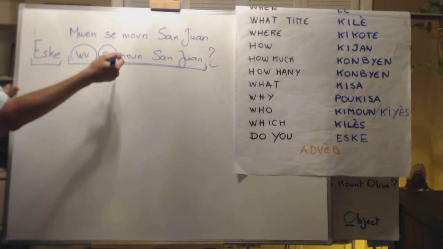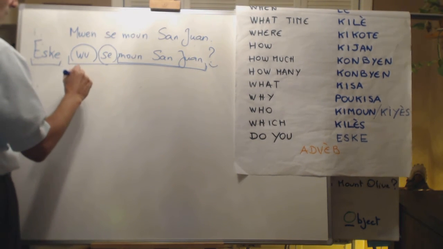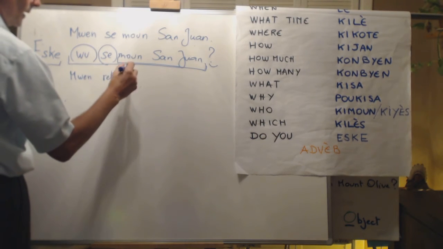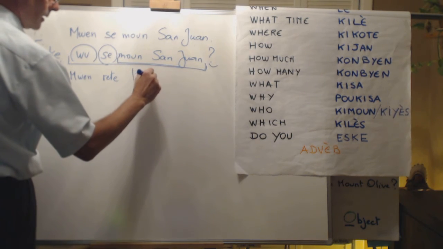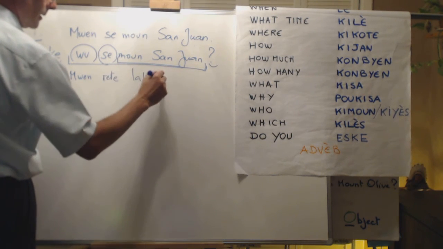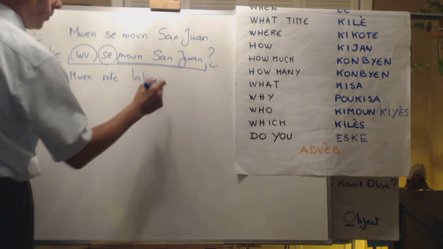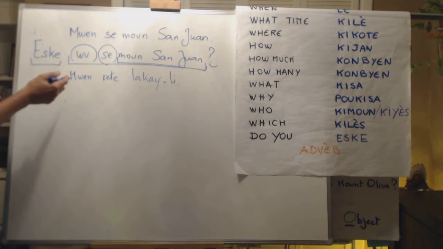Do you live in San Juan? Eske ou c'est moun San Juan? Moi, rete la caille. So, I stay at his house, la caille. Okay?